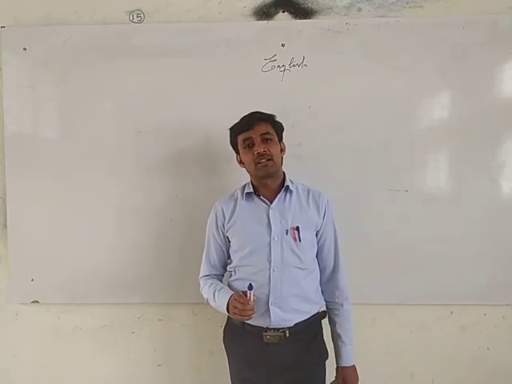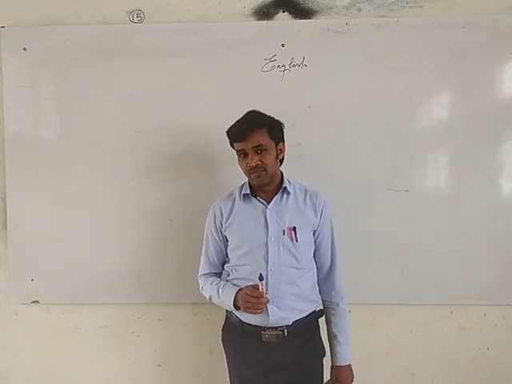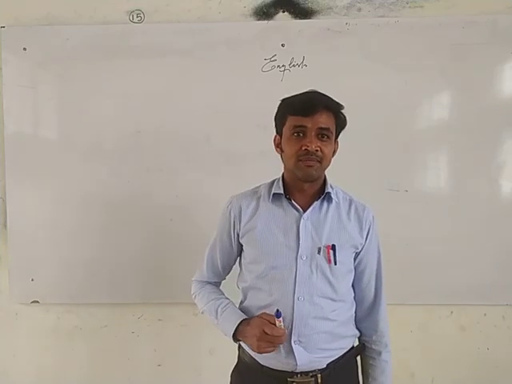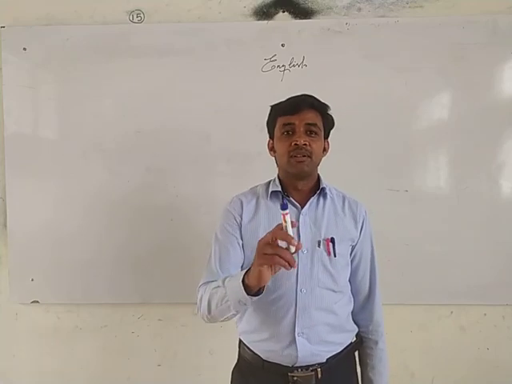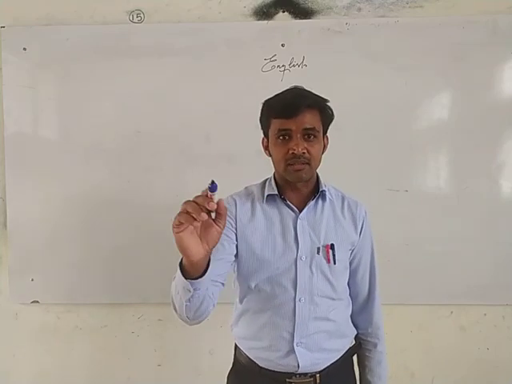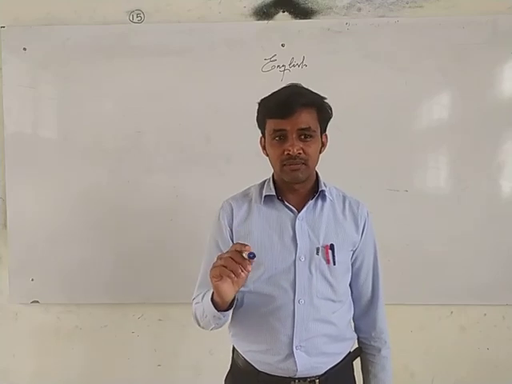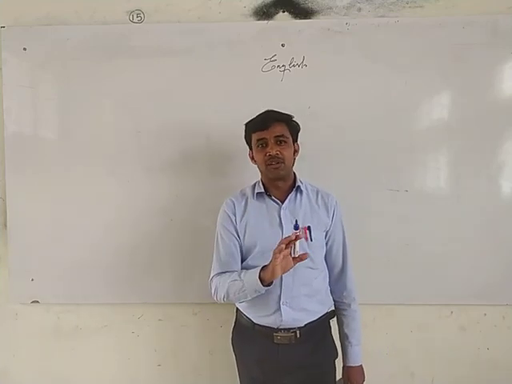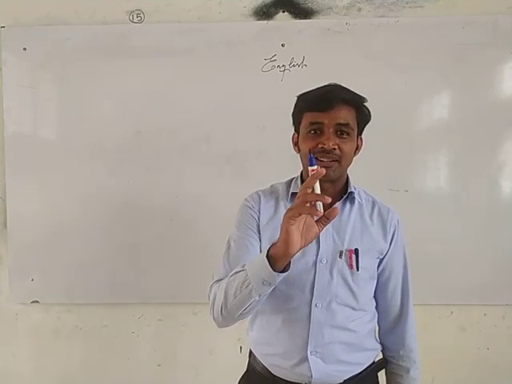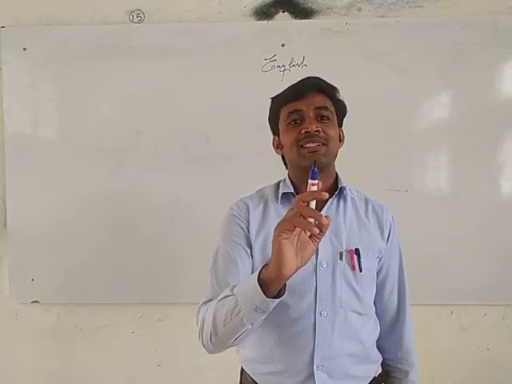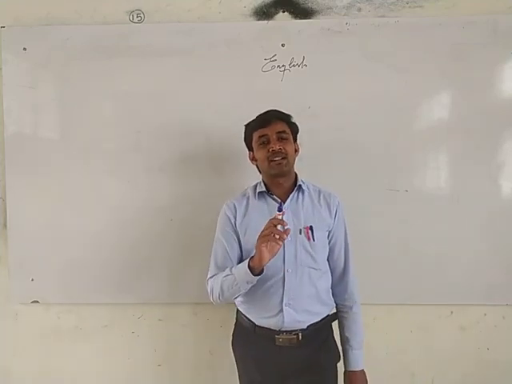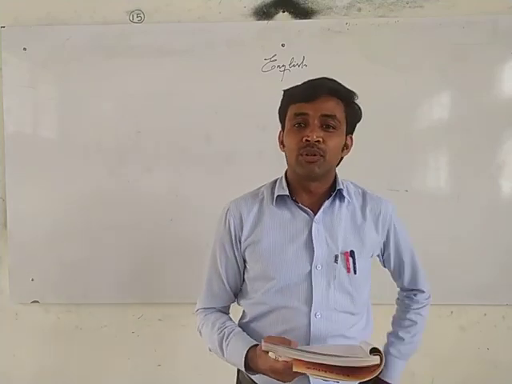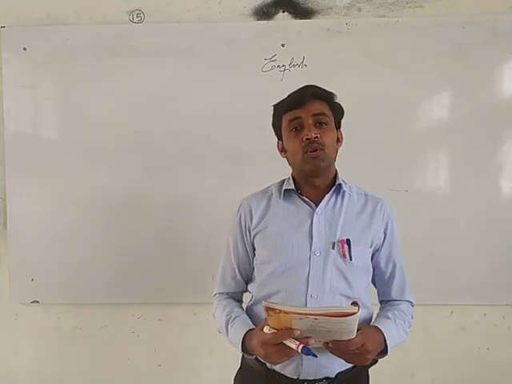For example, we write a letter to the district collector. We don't actually know the district collector, even though we can write the letter to the district collector. How can we write it? To the District Collector, Bagalkot District, Karnataka. That much is enough. Definitely that letter will go to the district collector, because only one collector is there. In every village, collectors are not there. Who the collector is, we don't know, even though we can write the letter. That is called an official letter.